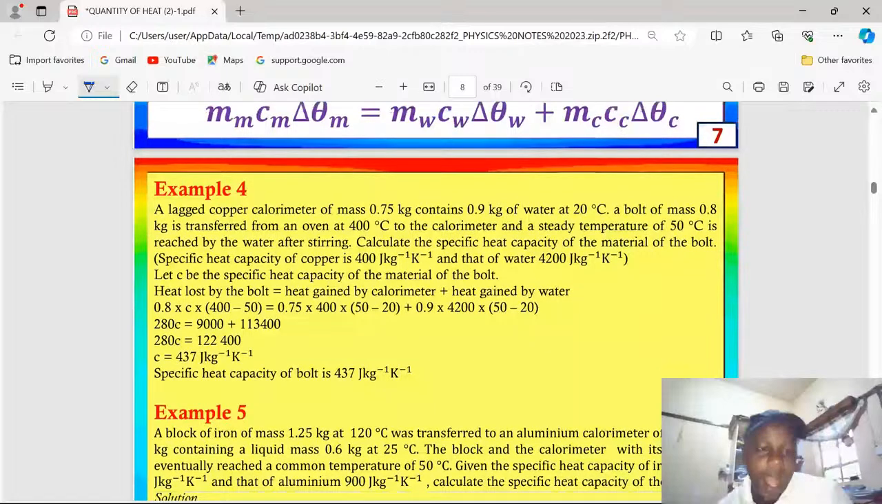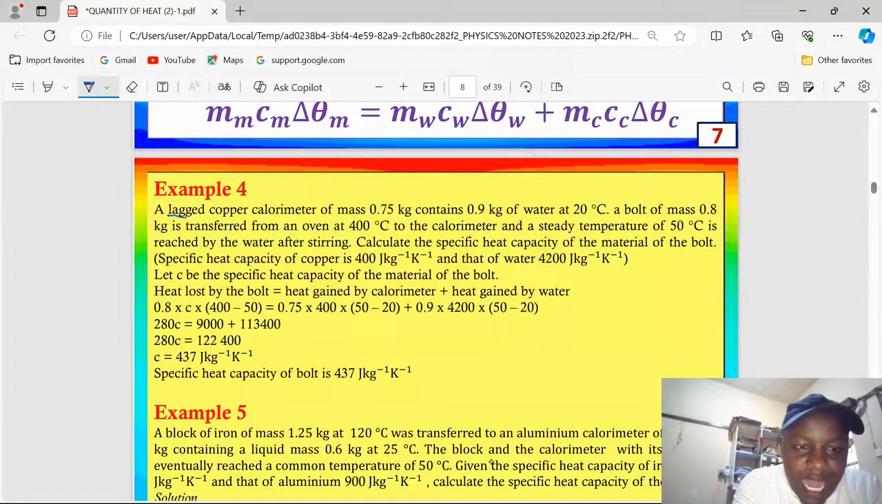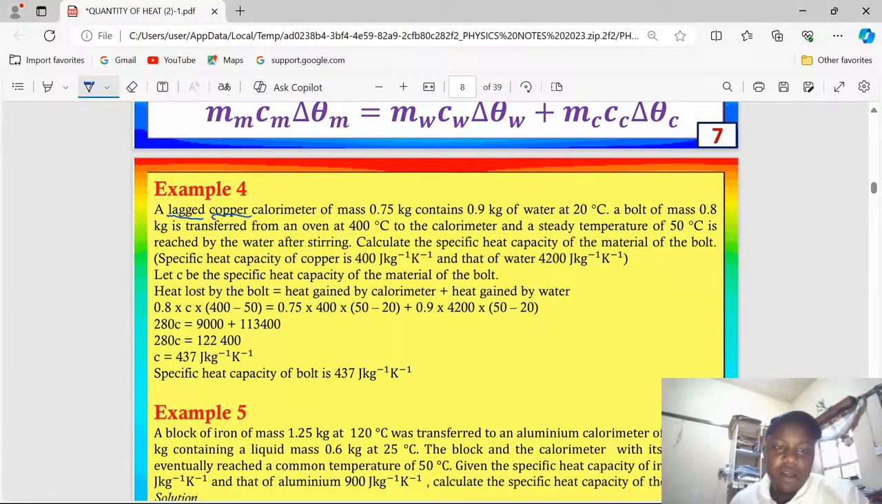1, a lagged copper calorimeter. So the first thing to underline there is that you see the calorimeter is being lagged to ensure there are no heat losses to the surrounding. Again, it's made of copper. Therefore, the material making the calorimeter is copper. That means the specific heat capacity of copper should be given at some point, because that will be the specific heat capacity for the calorimeter.